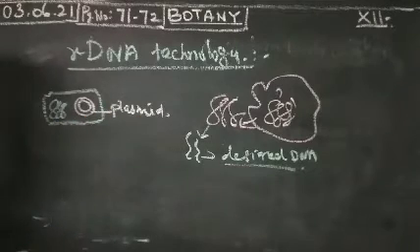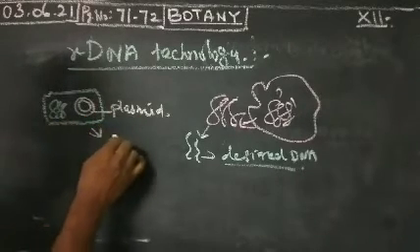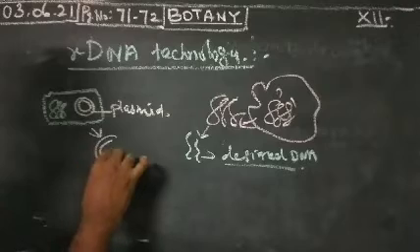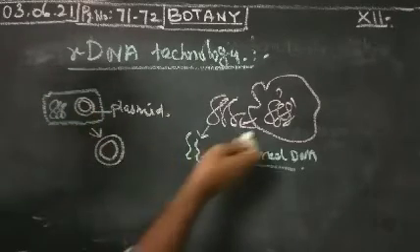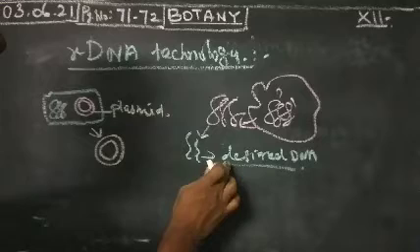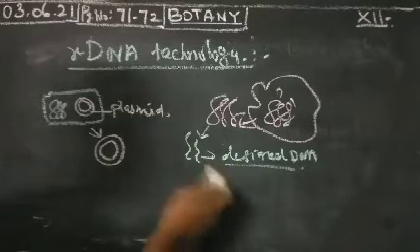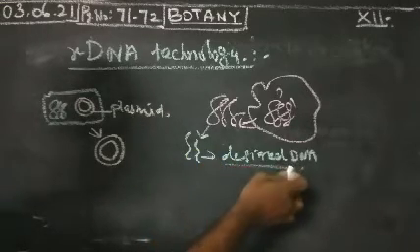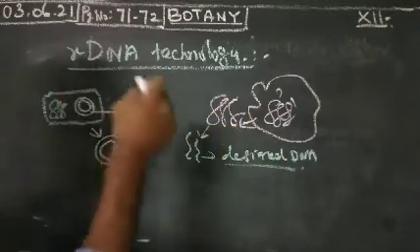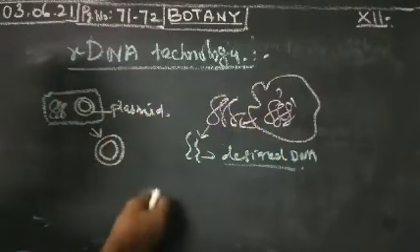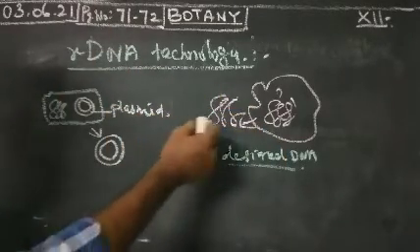You can remove the plasmid from the bacteria cell. You can isolate the plasmid from the bacteria cells, and also isolate the desired DNA. The DNA fragment you want is separated from the host DNA.